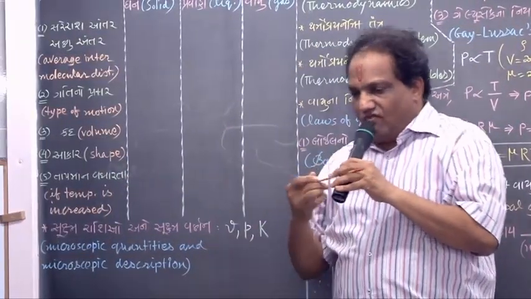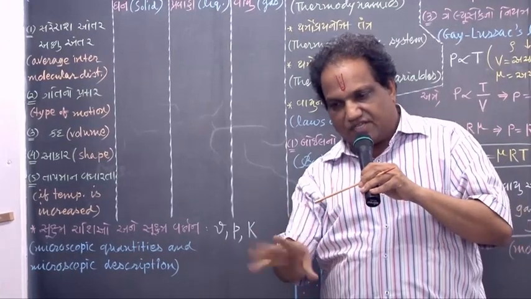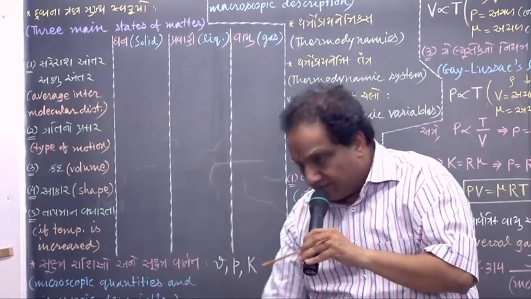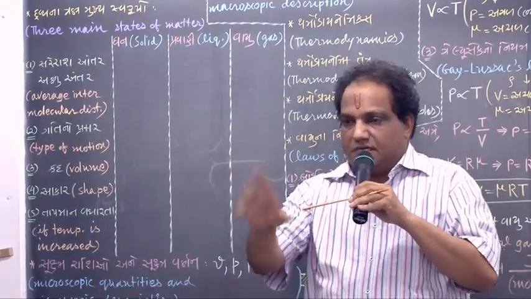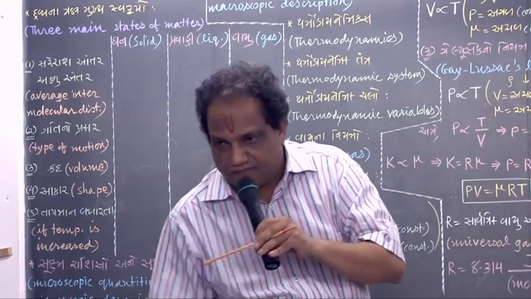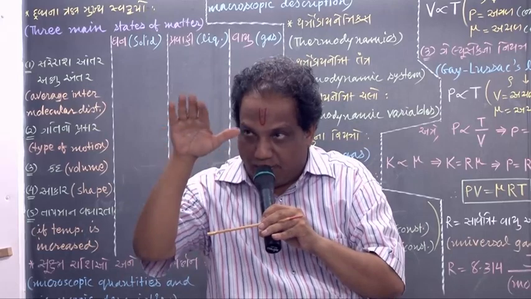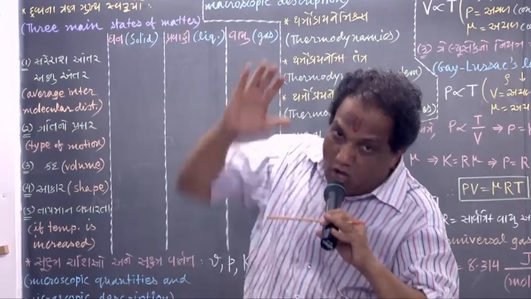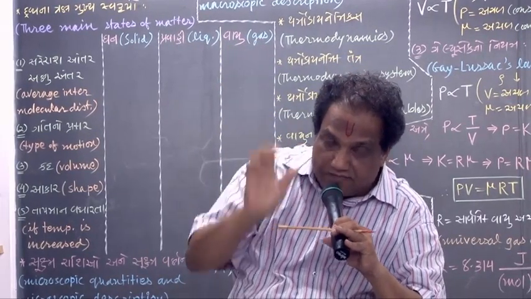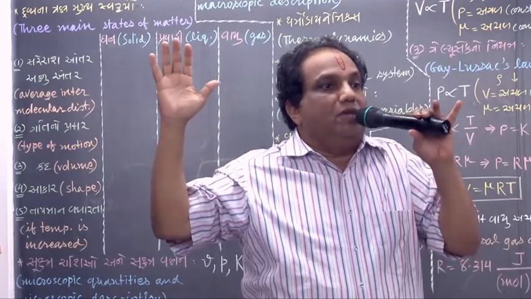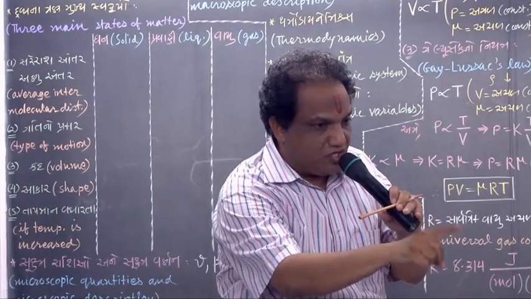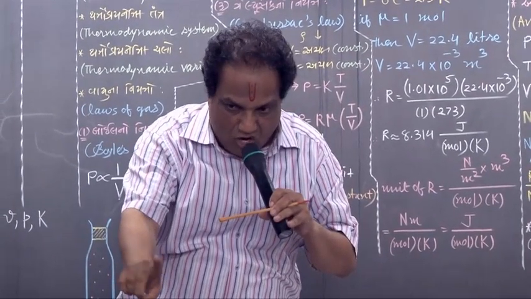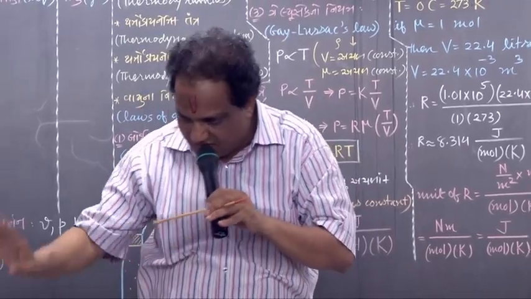Volume of a given solid body is fixed. Volume of a given liquid is also fixed, but volume of gas does not remain fixed. It would depend on the pressure exerted on that gas. On the given quantity of gas, if you exert more pressure, volume will be less. If you exert less pressure, volume will be more. So volume of a gas is a function of pressure. As pressure changes, volume will change. So for gaseous state, volume is not fixed.